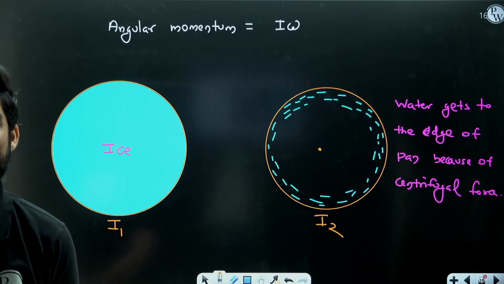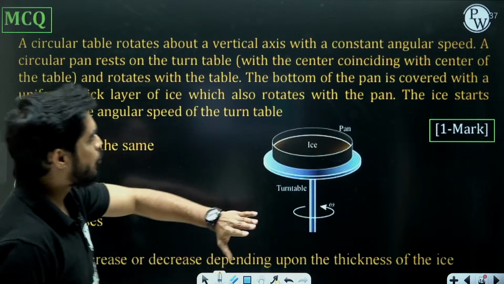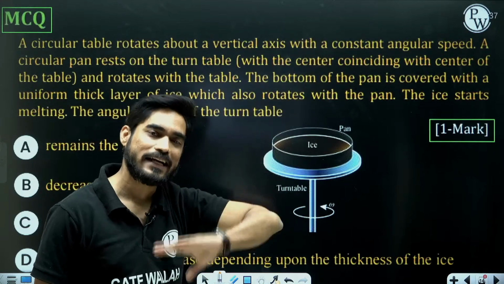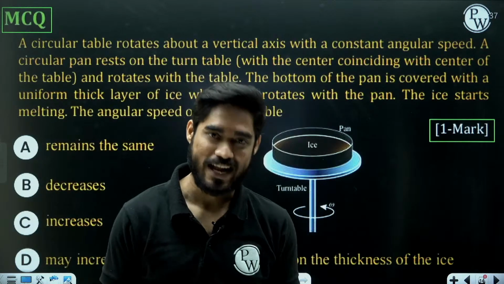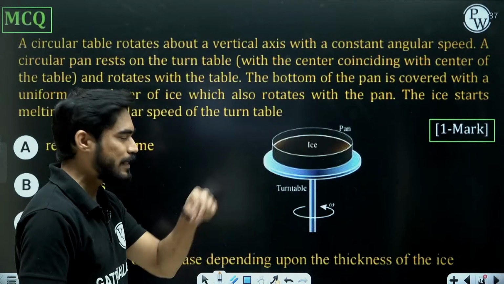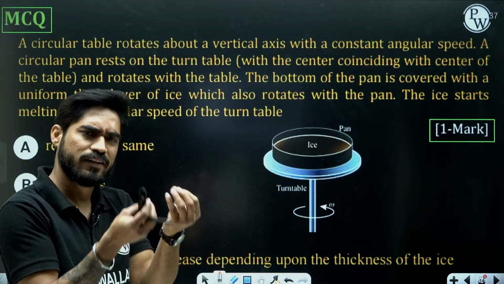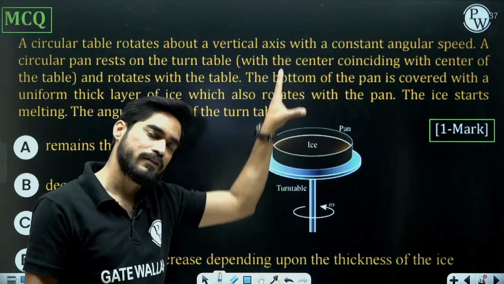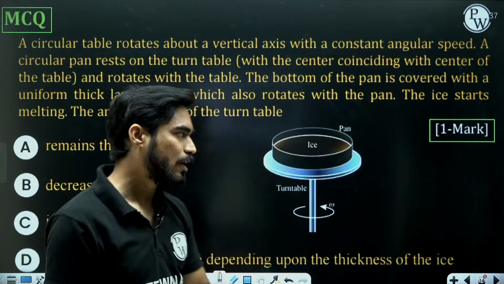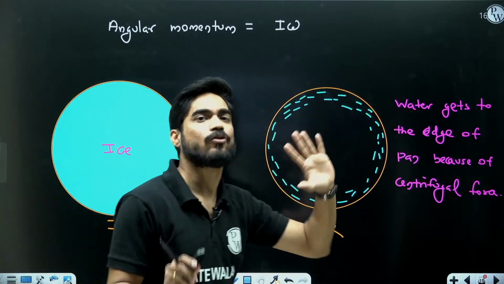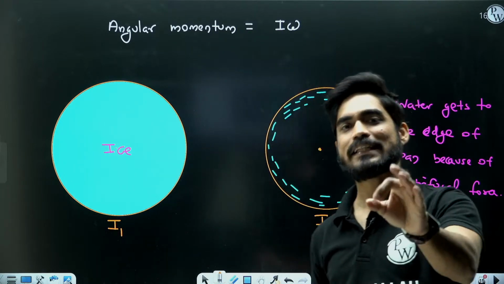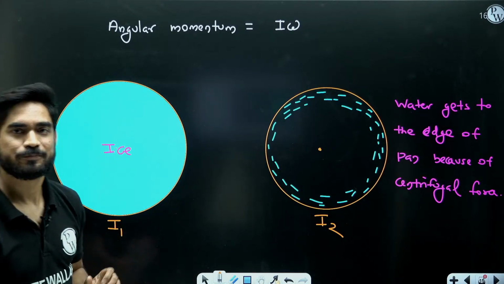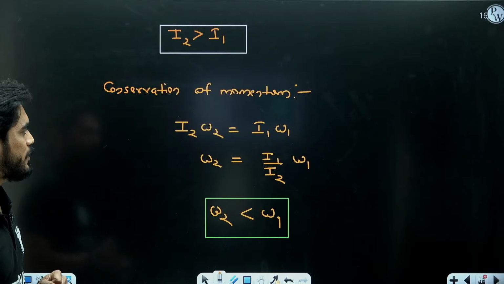Why will it not spill out? Because see, there is no mention of it spilling out. If it spills out, then beta, you need to exactly know how much water is going to spill out. If you rotate this at a very high speed, yes, it will start spilling out. But there is no mention of it spilling out. We are going to assume that right now the entire water is inside the pan only. So you have to take that liberty of assumption that the water is not spilling out. Okay, chalo, let's move on to the next question.